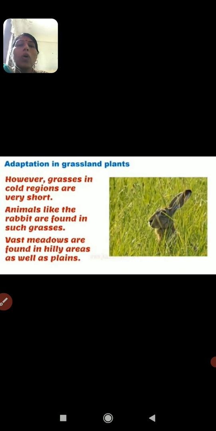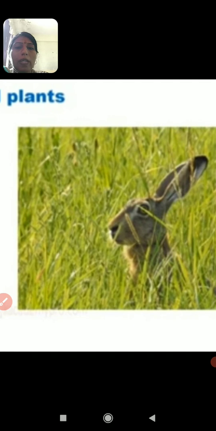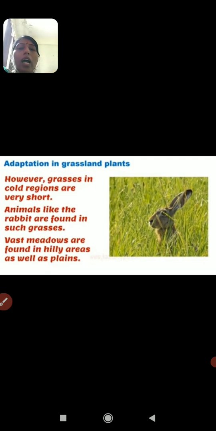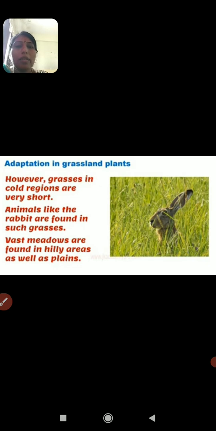Now if you look at the grasses in the cold regions, their height is very short, children. Some different types of animals can be found there. Rabbits and small animals whose height is very short can easily hide in them. Again, in hilly areas more grasslands are found. So this is the adaptation in the grassland plants.